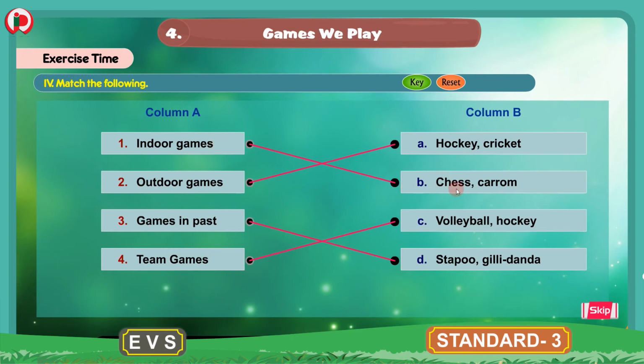Indoor games, chess and carom. Outdoor games, hockey, cricket. Games in past are steppu and gilli danda. Team games are volleyball and hockey. So this is about the match the following fourth bit. Now we will move to the next bit.